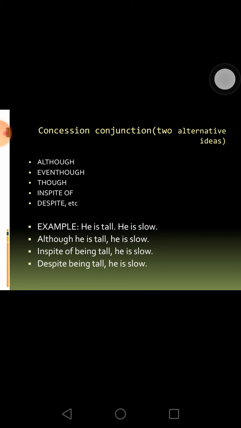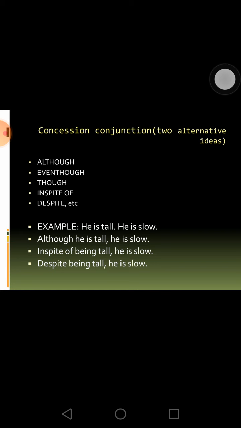Let's check this example. He is tall. He is slow. Using these concession conjunctions, let's combine the sentences. Although he is tall, he is slow.